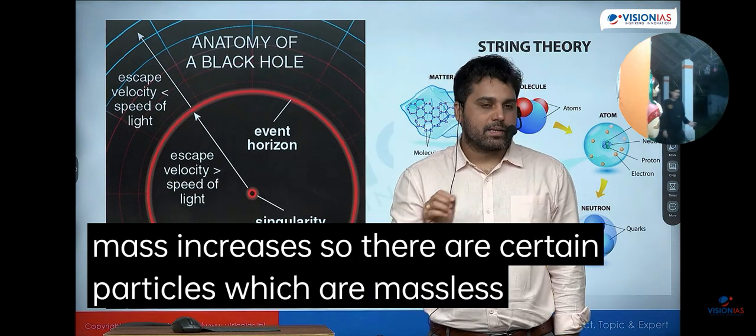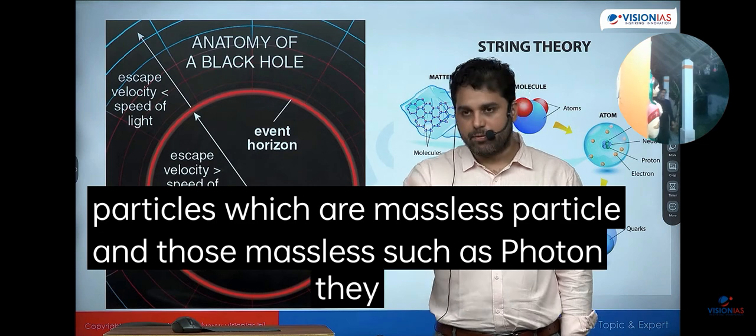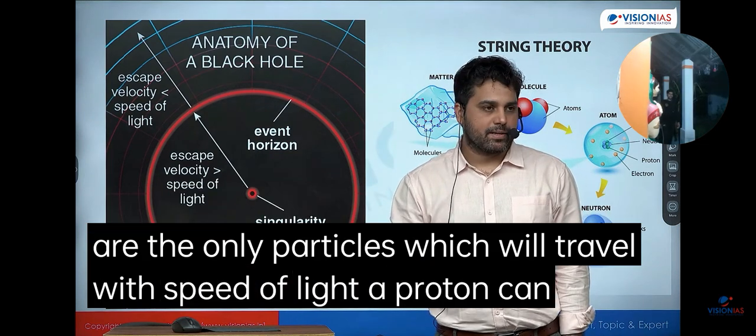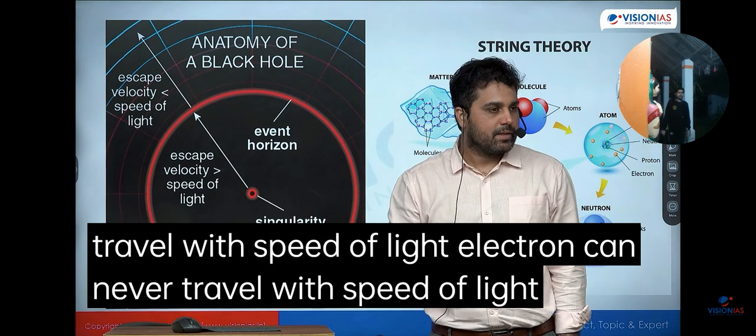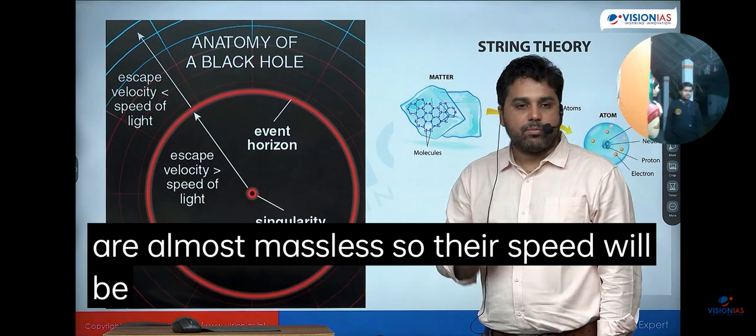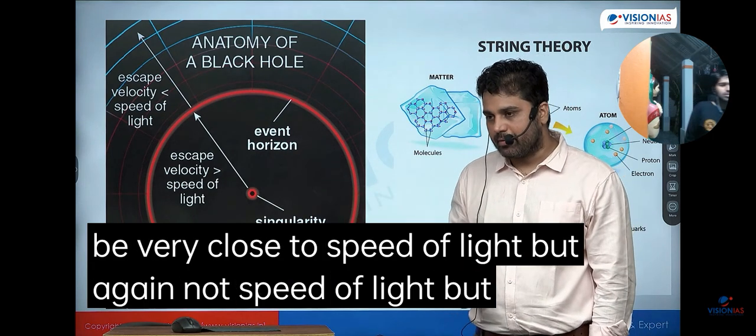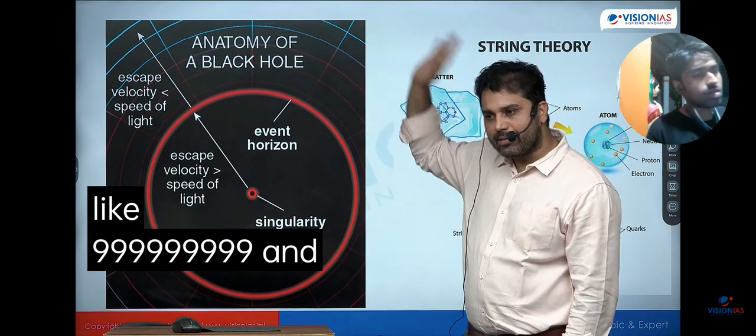So there are certain particles which are massless, such as photon, they are the only particles which will travel with the speed of light. So proton can never travel with the speed of light. Electron can never travel with the speed of light. Neutrinos are almost massless, so their speed will be very close to the speed of light, but again not the speed of light. But it will be like 0.9999999 in C ऐसे कुछ होगा, not exactly the speed of light.